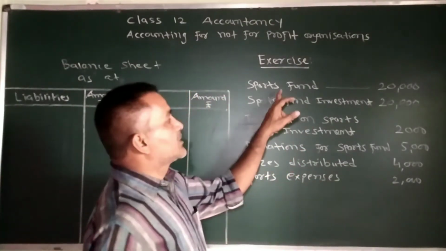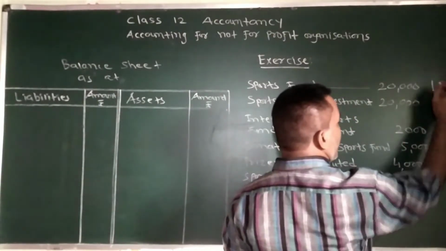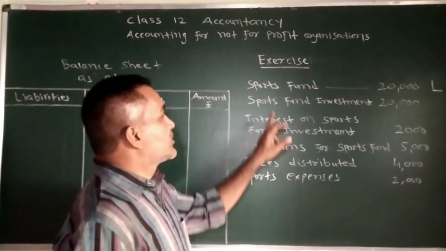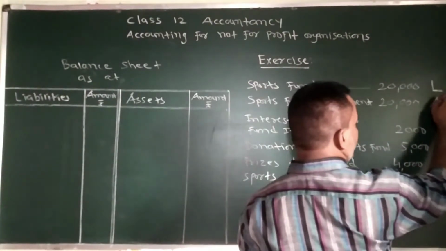So here, this sports fund rupees 20,000 we will show on liability side. Sports fund investment will go on asset side.